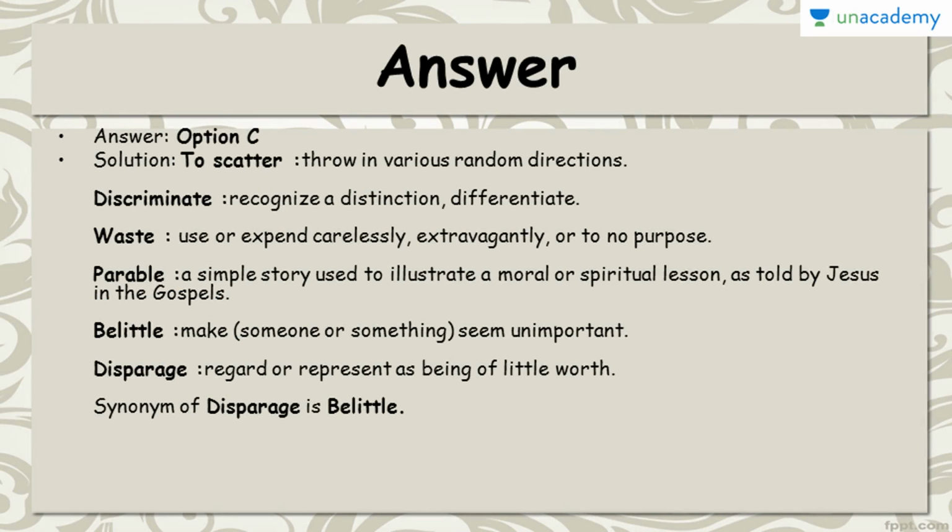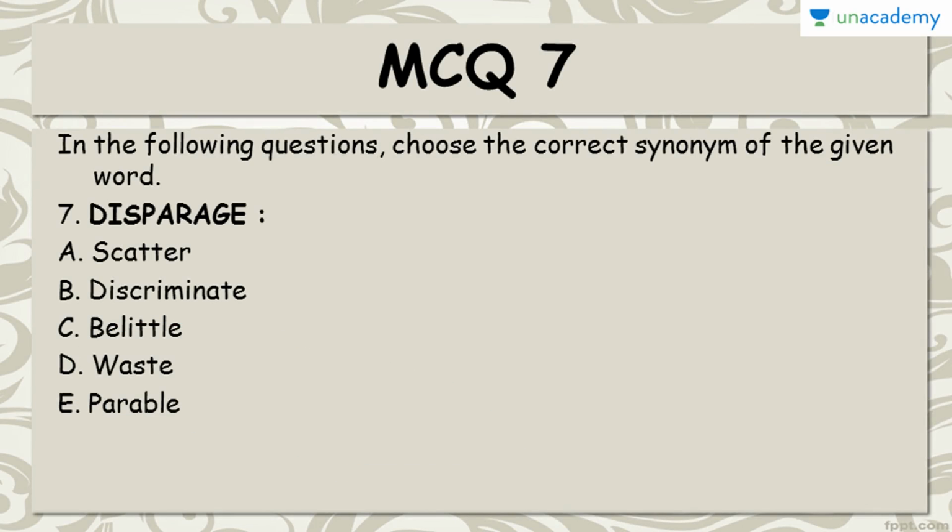How? To scatter means to throw in various random directions. To discriminate means to differentiate. To waste means to expend something carelessly. A parable is a story. Belittle means to make someone or something seem unimportant, and disparage means to regard or represent as being of little worth, little importance. Therefore, both of them, belittle and disparage, are synonyms to one another. That is the correct answer to 7th, C.